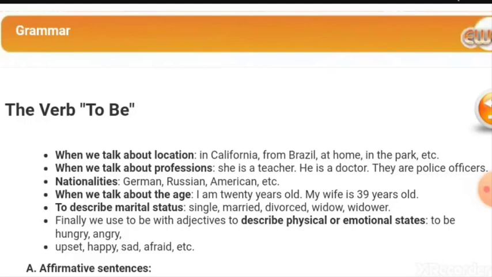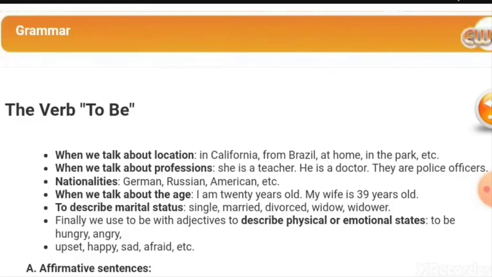زوجتي عمرها 39 عاما. To describe marital status, الحالة الاجتماعية, like I am single. أنا أعزب. We are married. متزوجان. They are divorced. هم مطلقون. She is a widow. هي أرملة, or he is a widower.